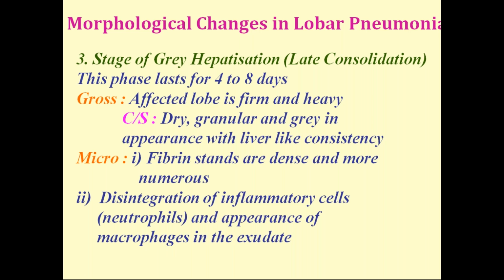In red hepatization, which lasts for 2 to 4 days, the lung is dry, granular, red in color, with liver-like consistency. In gray hepatization, it is also dry and granular, gray in appearance, with liver-like consistency. In red hepatization, you'll see more neutrophils; the cellular exudate is more, and fibrin strands are fewer. In gray hepatization, fibrin strands are dense and numerous, the neutrophils start disintegrating, and chronic inflammatory cells like macrophages and lymphocytes appear. So these are the differences between red and gray hepatization.